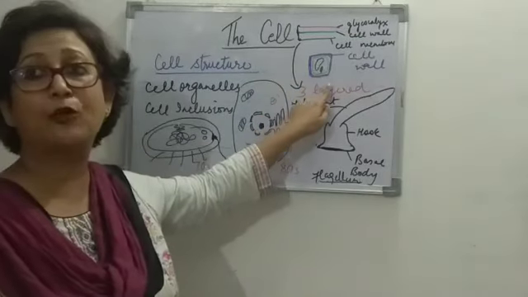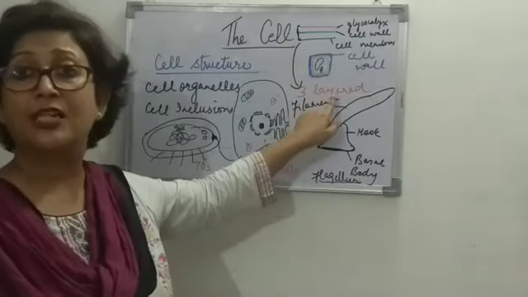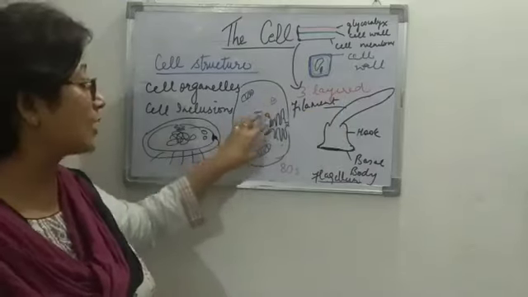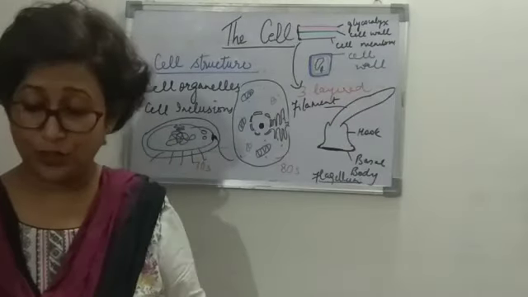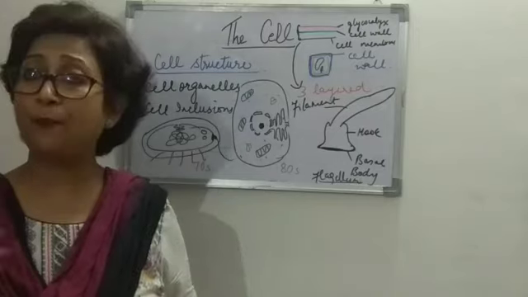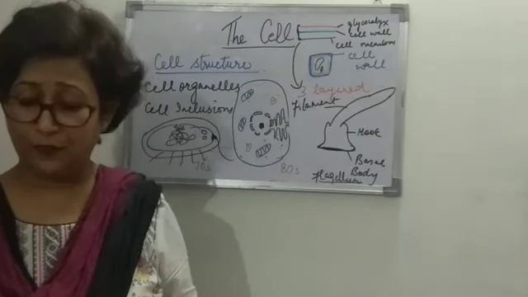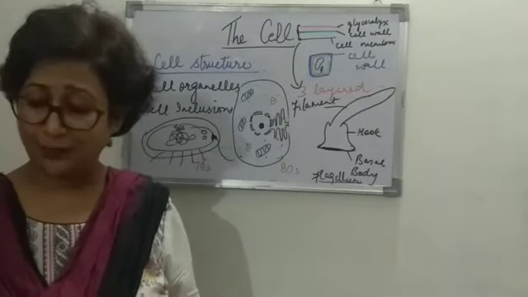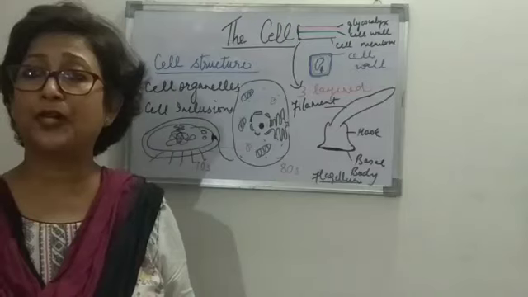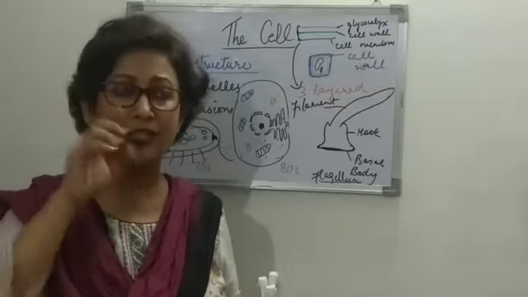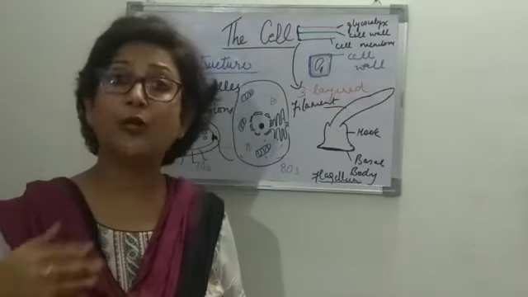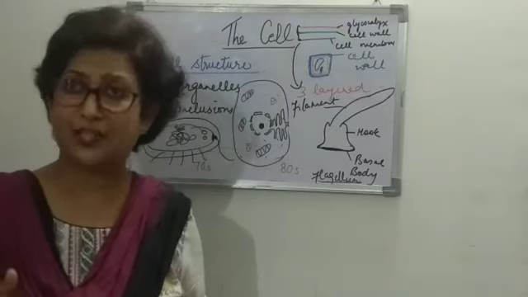Now, because of the presence of a large central vacuole in a plant cell, what happens? The nucleus is found towards the periphery or the side, whereas in an animal cell the nucleus is generally central in position. The shape of the nucleus also differs in a plant and an animal cell. Mitochondria in a plant cell are comparatively fewer, because a plant is not motile, so less energy is required.